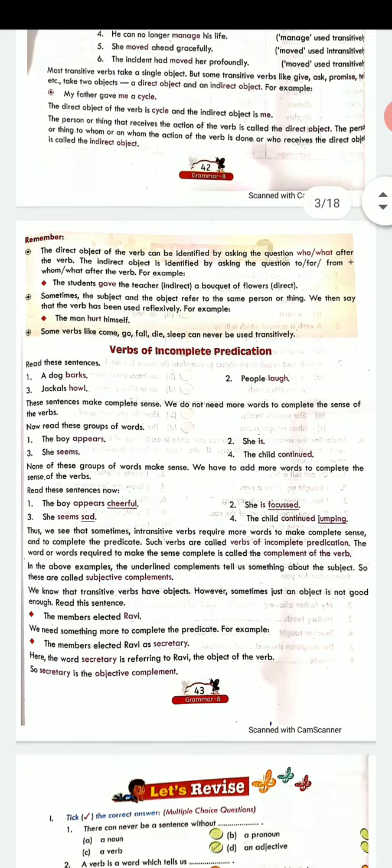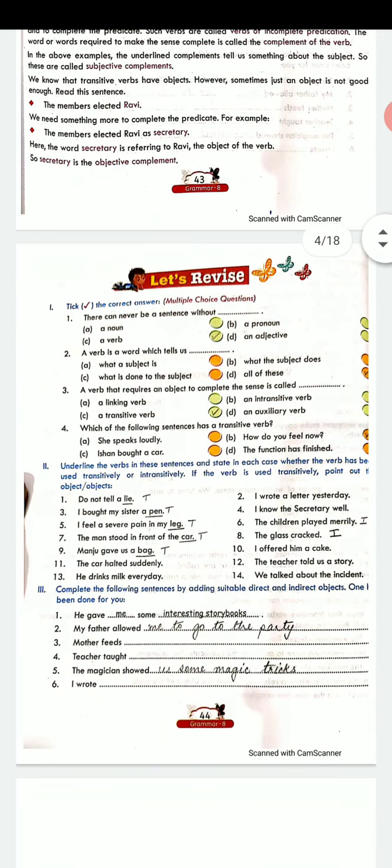Now when we come on the next page, you have certain exercises. I have done the first exercise for you. Second one, I have done some for you, some you have to do by yourself. You have to find out whether the verbs have been used transitively or intransitively. मतलब sentence transitive है या intransitive है, verb transitive है या intransitive है, ये आपको बताना है.